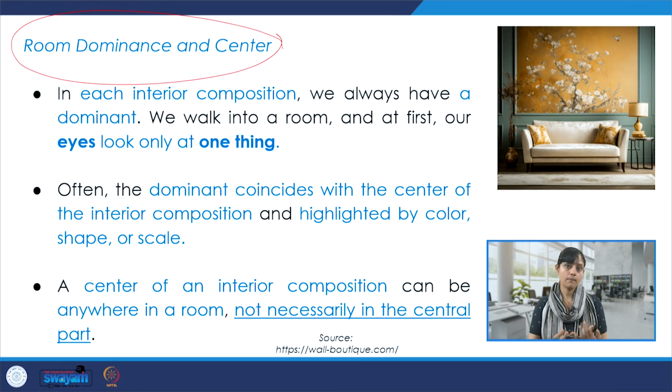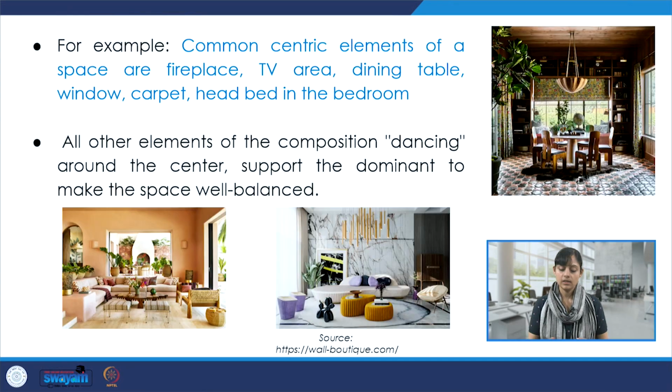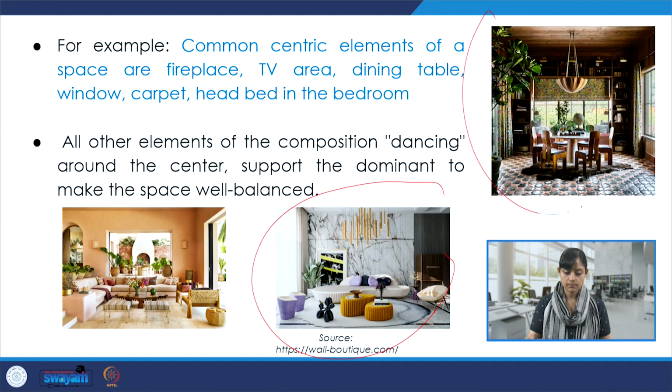So within an interior composition, is there something dominant that has been designed? There is something that the eye looks at first when we enter that space. So it's possible to do that, and it could be done either through a statement object or centerpiece or color, or could be highlighted through a shape or scale, etc. And it doesn't necessarily have to be in the center of the space, it could be anywhere. And these are some examples, the common centric elements like a fireplace, TV area, carpet, etc.